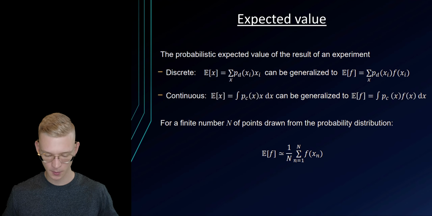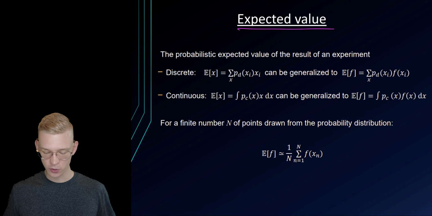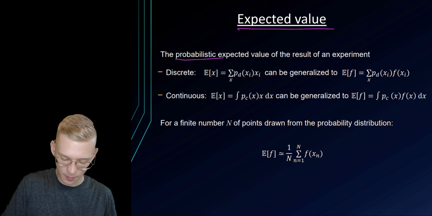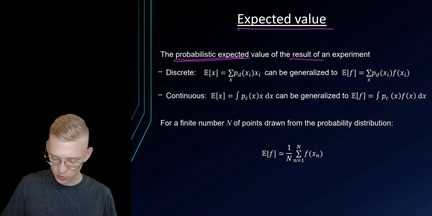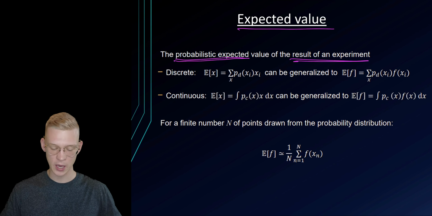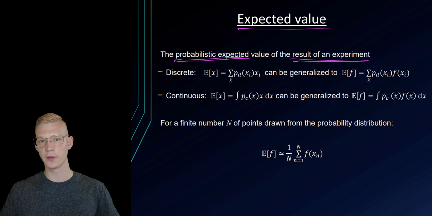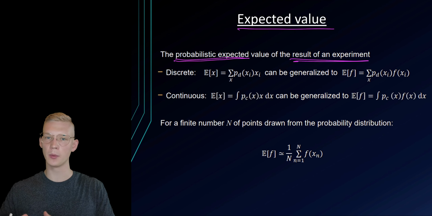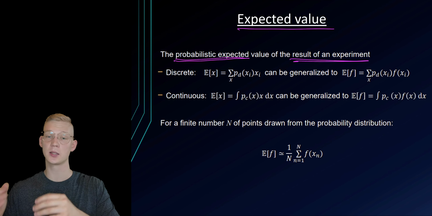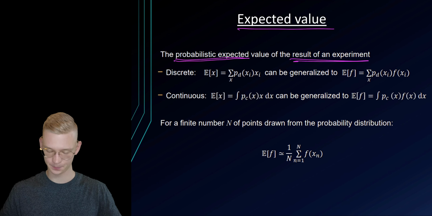Let's jump right in. The expected value is, if we have a random variable, the probabilistic expected value of the result of this experiment. For example, if we throw a dice, we have a random variable that is the face of our dice, ranging from 1 to 6. And we expect a certain value. If we throw it multiple times, we already know it's probably not going to lean towards the 6 and it's not going to lean towards the 1. It will be somewhere in the middle.